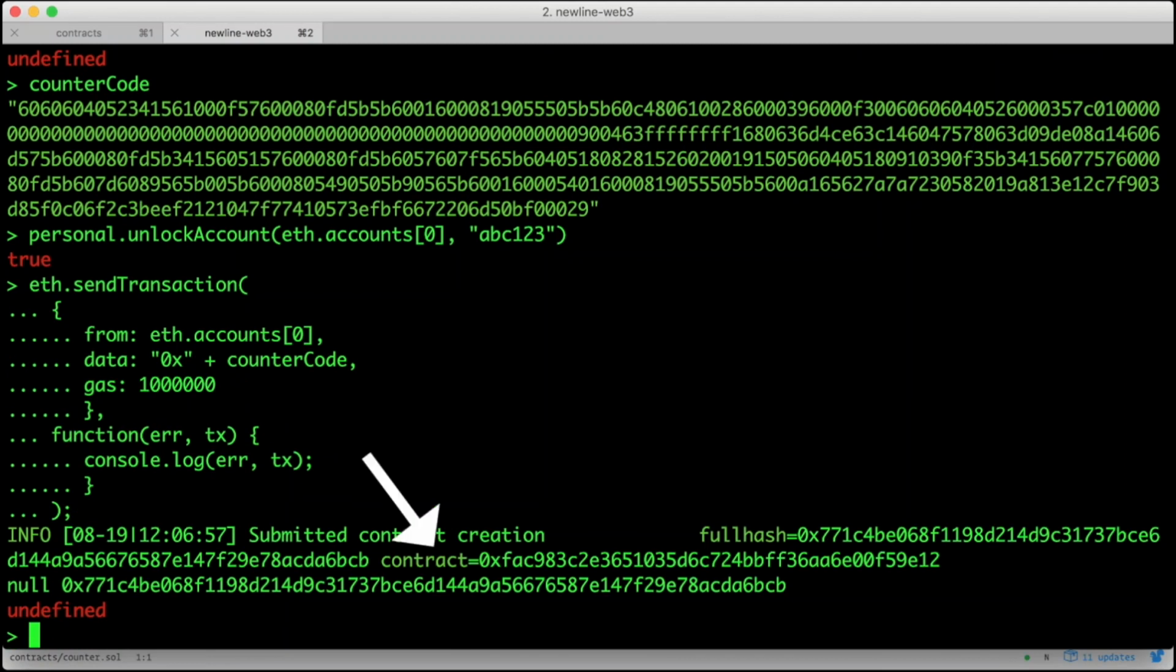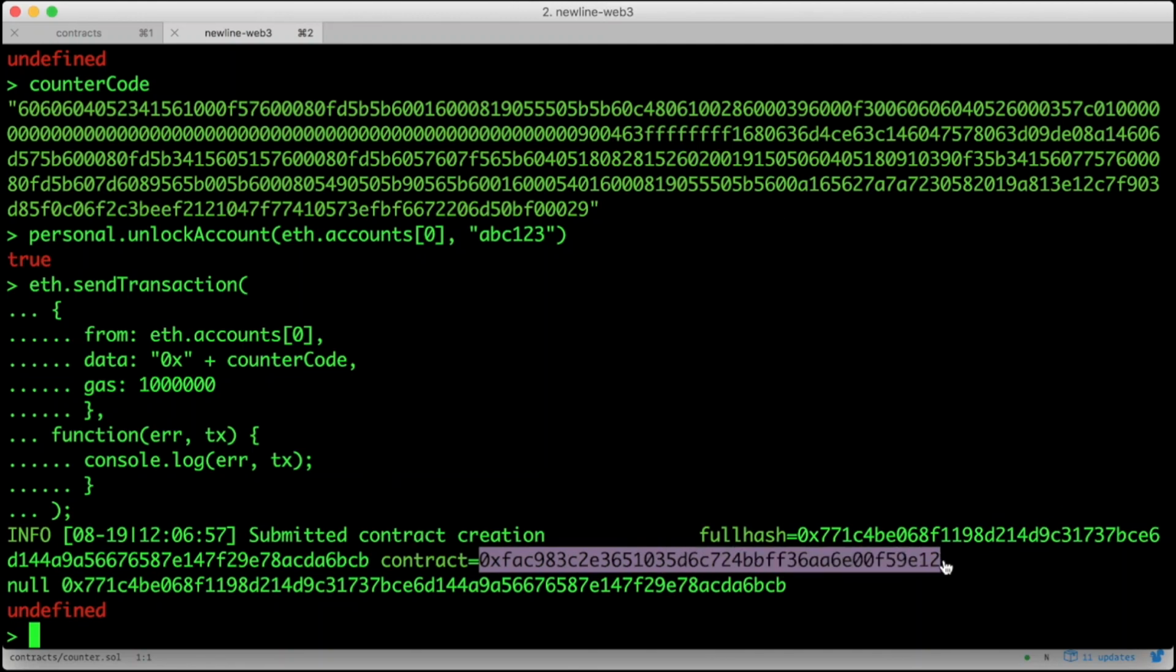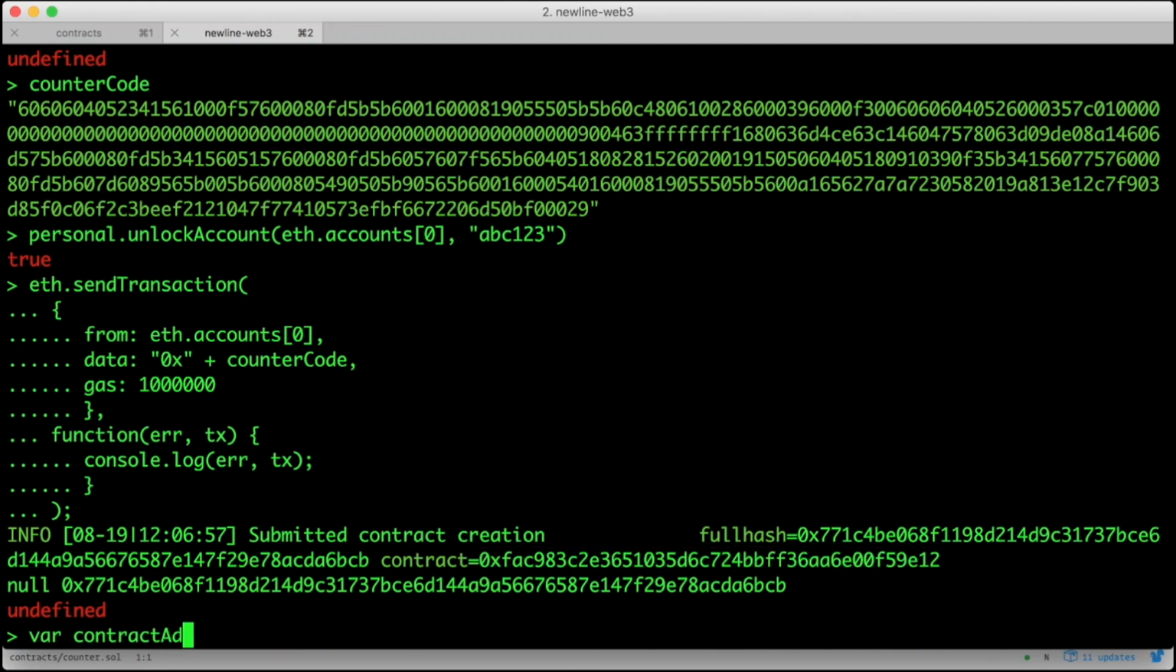Notice in the output that we have contract equals a hash. This hash is the address of our contract. This is a permanent address, so make sure you save this value. We're going to need it. Here, we'll set it as the variable contractAddr.